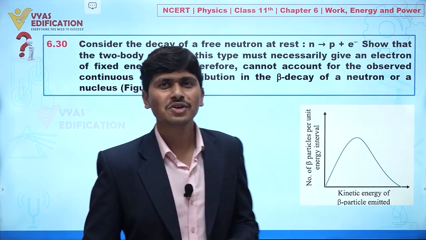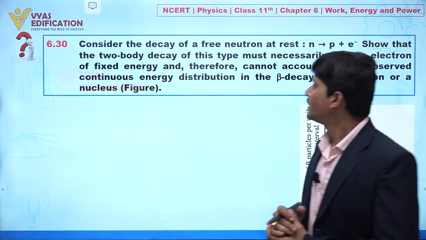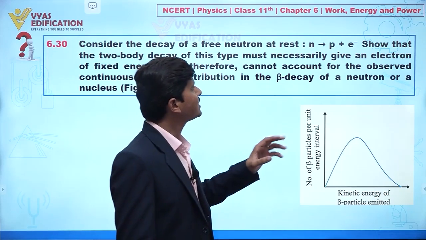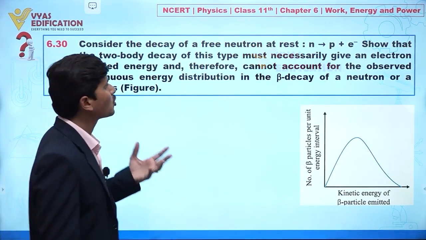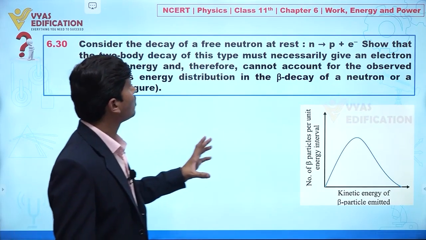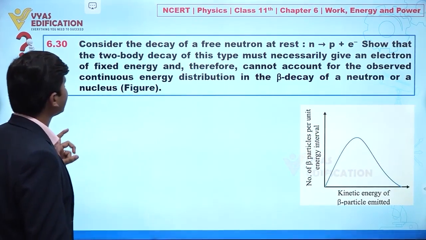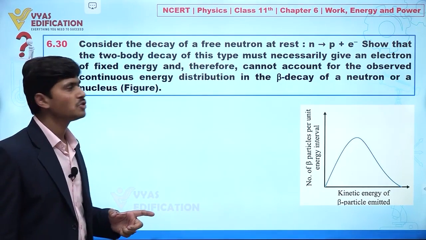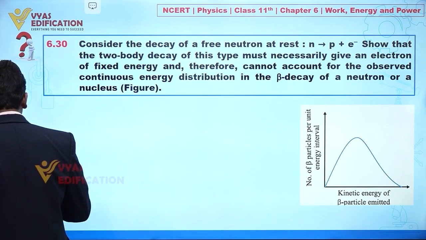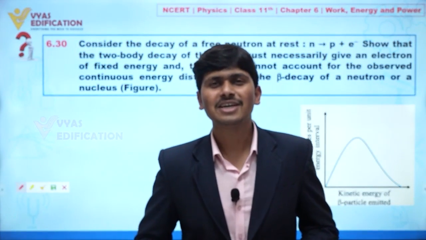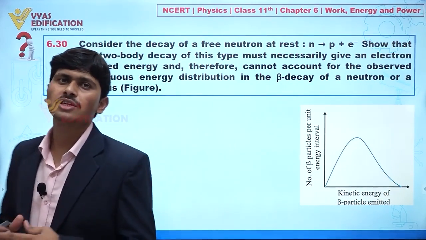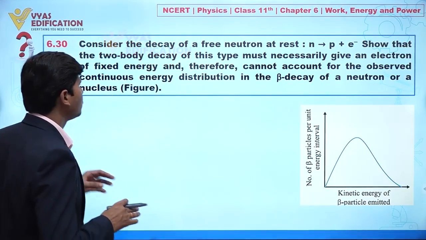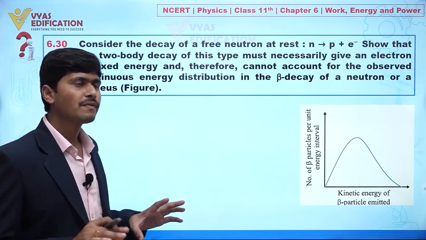Now student, we are going to solve question number 6.30, and in this question it is given: the decay of a free neutron at rest. This is given: n is breaking into a proton and an electron. Show that a two-body decay of this type must necessarily give an electron of fixed energy and therefore cannot account for the observed continuous energy distribution in the beta decay of a neutron, clear? So my dear student, actually this question is related to nuclei. In modern physics this is related to nuclear physics, clear? But I am just telling you the solution of this question in a very simplified manner.